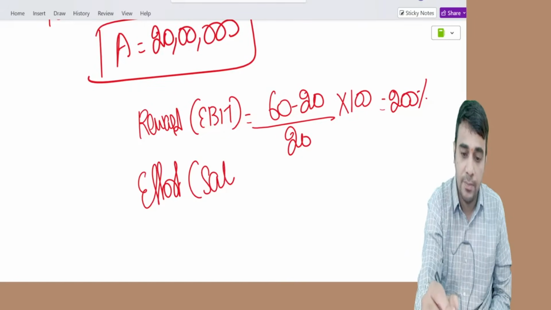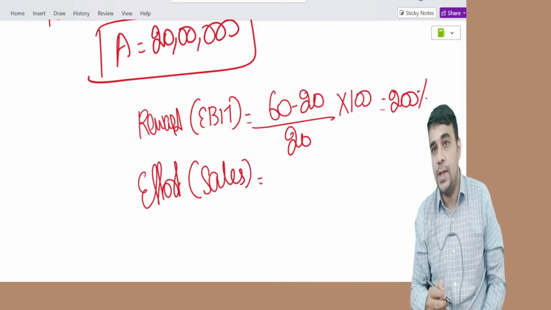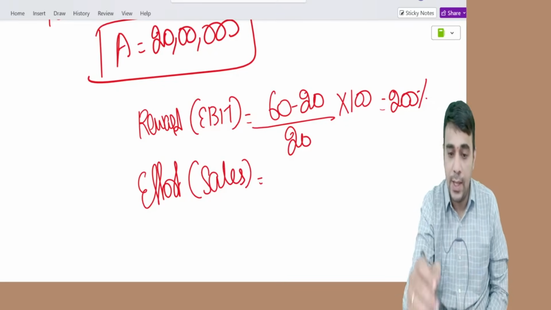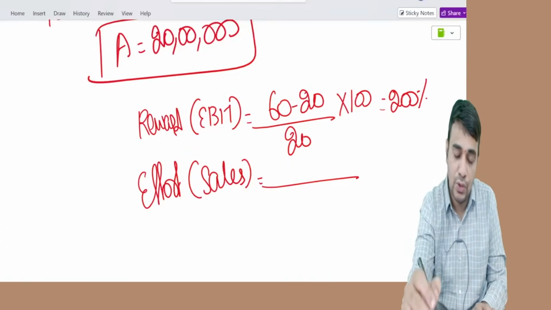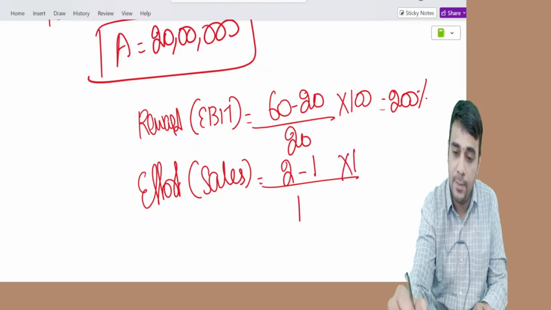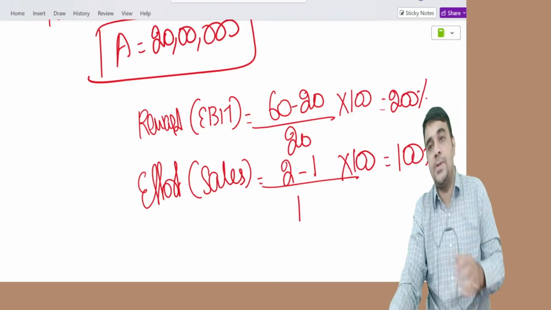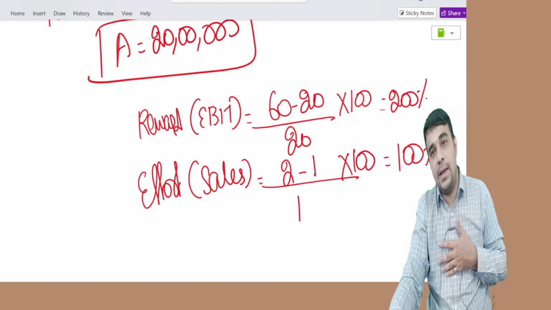Effort, which is called sales. In my example, sales part is 2 minus 1 by 1 into 100, 100% increase. So effort is increasing by 100%, reward is increasing by 200%.